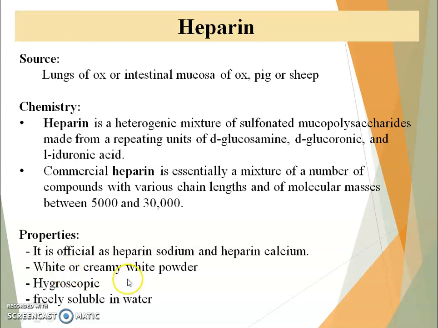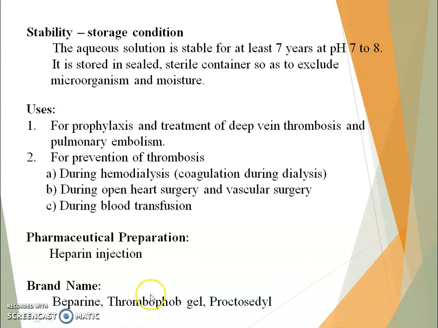It is a white or creamy white powder. It is hygroscopic in nature and it is freely soluble in water. Stability and storage condition: the aqueous solution is stable for at least 7 years at a pH 7 to 8. It is stored in sealed, sterile containers so as to exclude microorganisms and moisture.